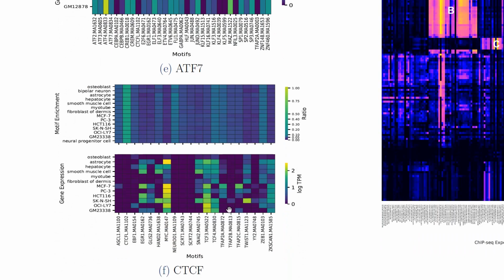We also investigate a transcription factor that has a lower degree of cell type specificity, as we saw in our histogram above. Here we obtain the heat map for CTCF across 14 cell types, and we notice more or less similar motif enrichment levels across the different motifs and different cell types, where CTCFL has a higher degree of motif enrichment across all the cell types. However, it is consistent. And that further supports our conclusion that CTCF has a lower degree of cell type specificity. We also obtain the gene expression patterns for the motifs here.